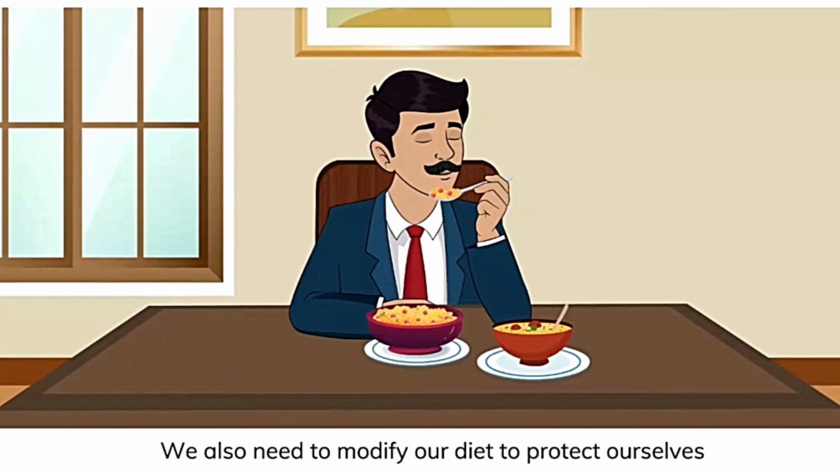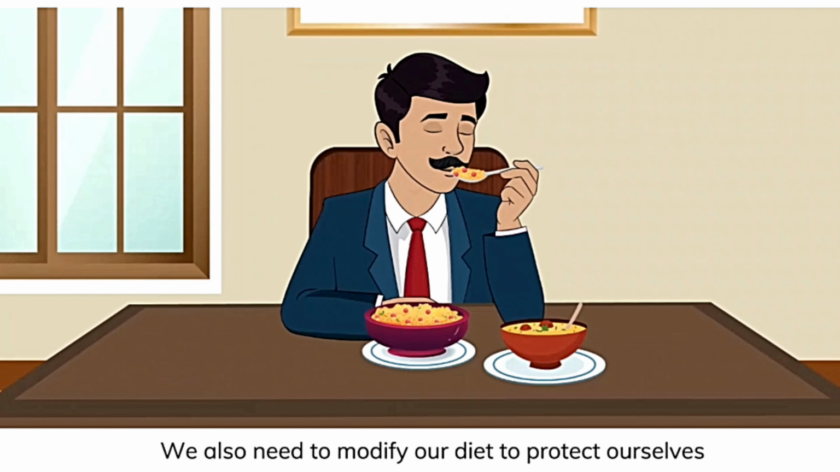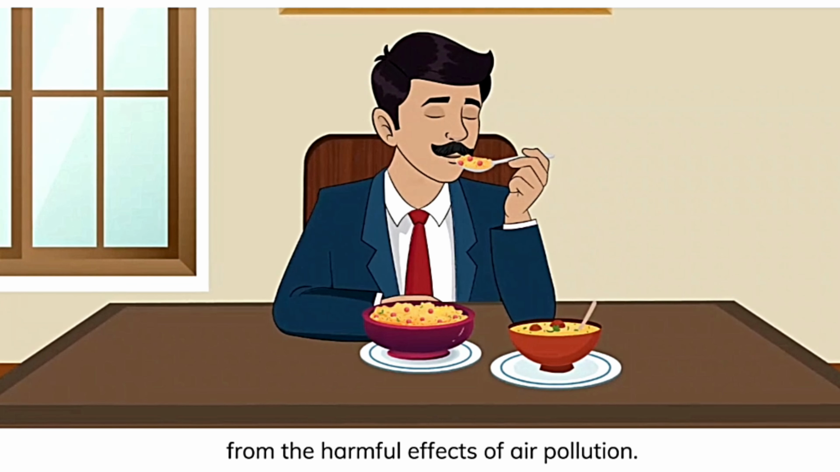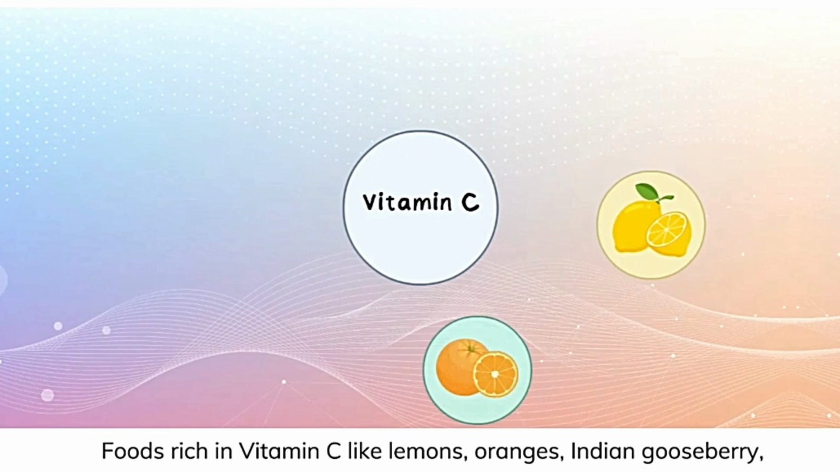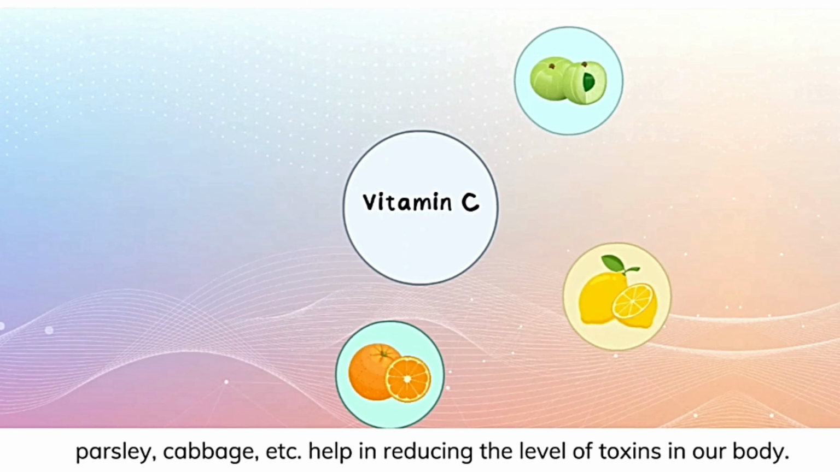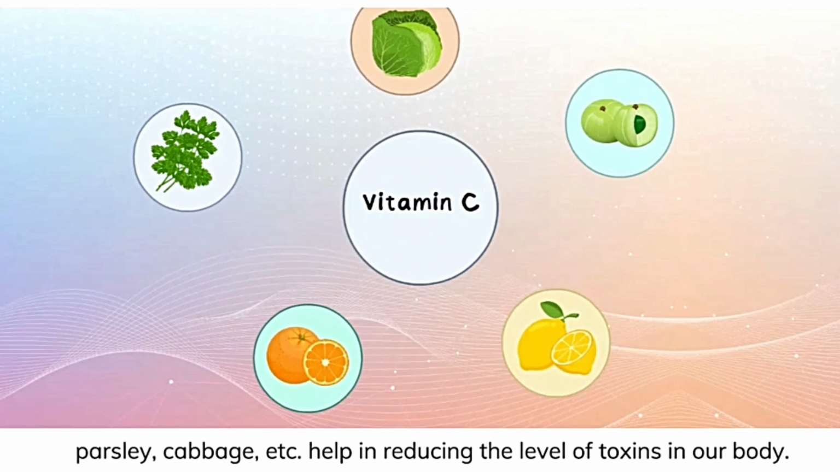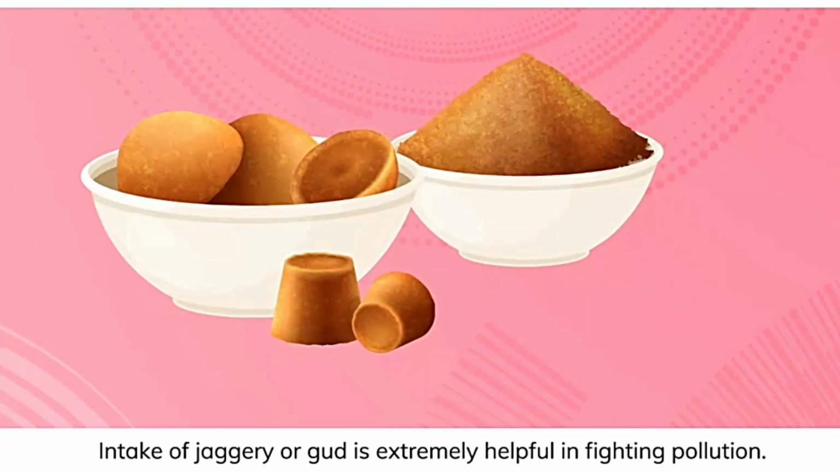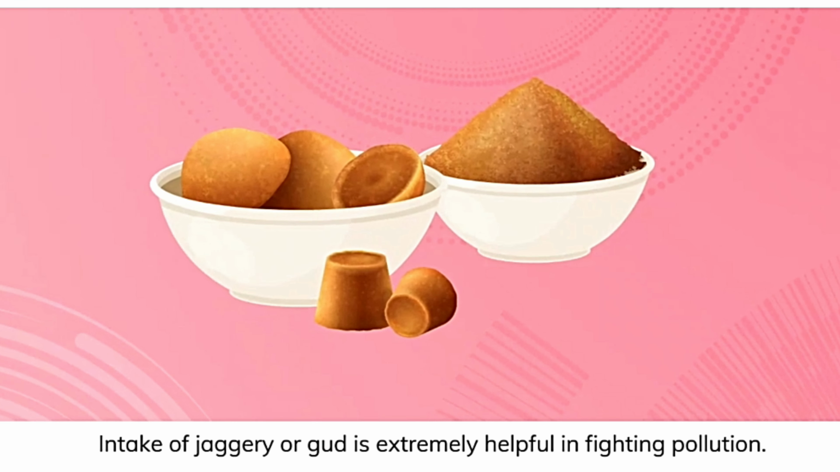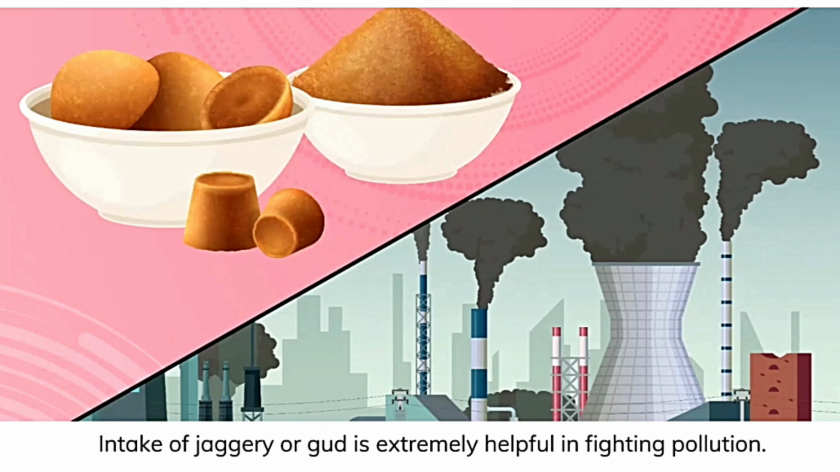We also need to modify our diet to protect ourselves from the harmful effects of air pollution. Foods rich in vitamin C like lemons, oranges, Indian gooseberry, parsley, cabbage, etc. help in reducing the level of toxins in our body. Intake of jaggery or gur is extremely helpful in fighting pollution.